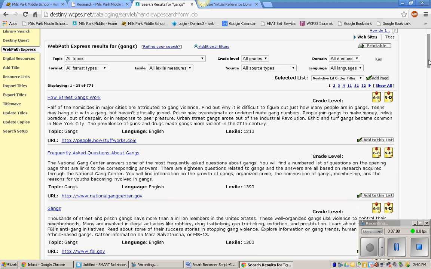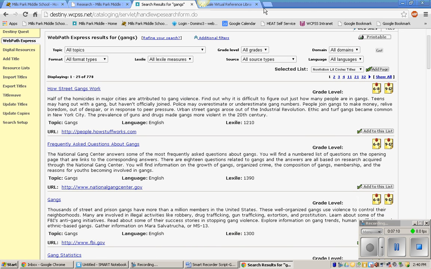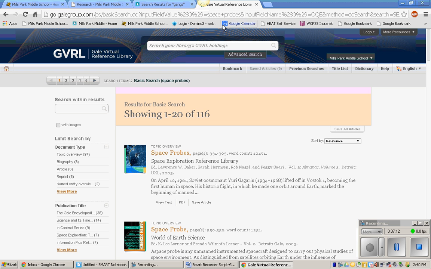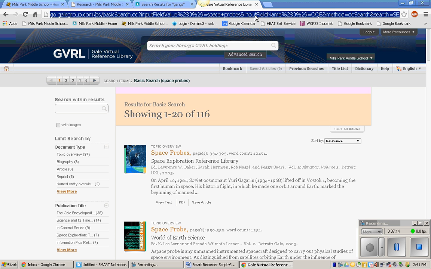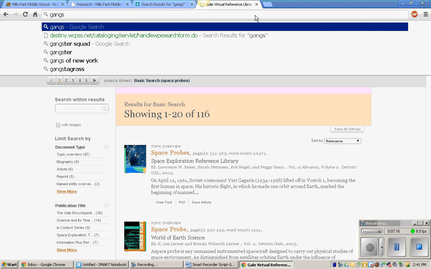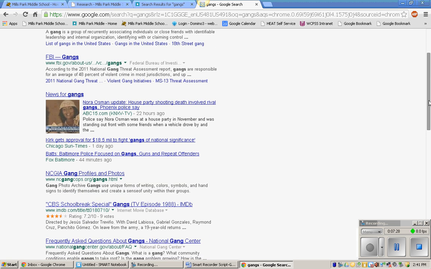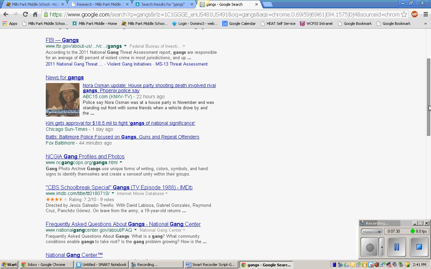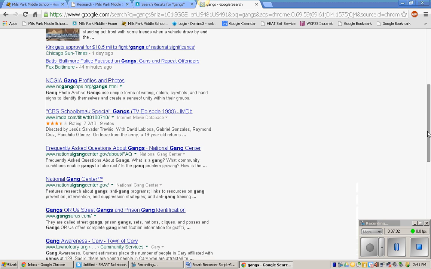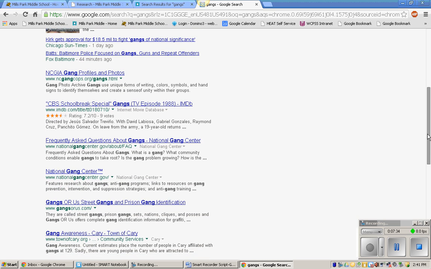What's great about Webpath Express is, let me do a search over here. If I just go to Google and I type in the word gang and do a search there, Google came up with 11,700,000 results. That's way too much for me to look through. It looks like it found some good sites. This one is from the FBI. There's a couple other .gov websites.